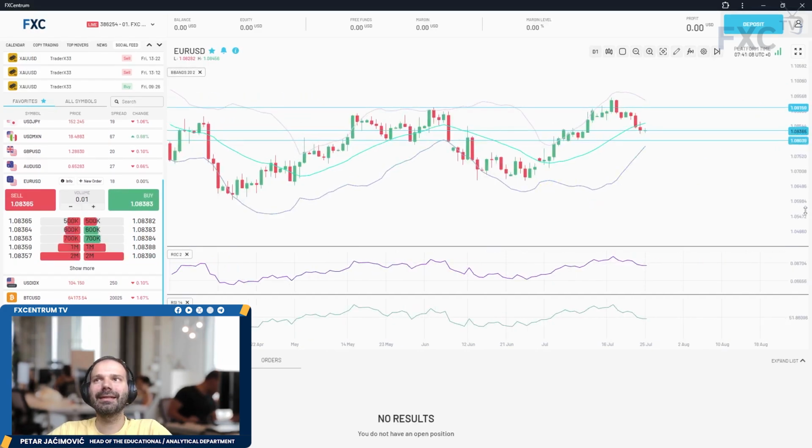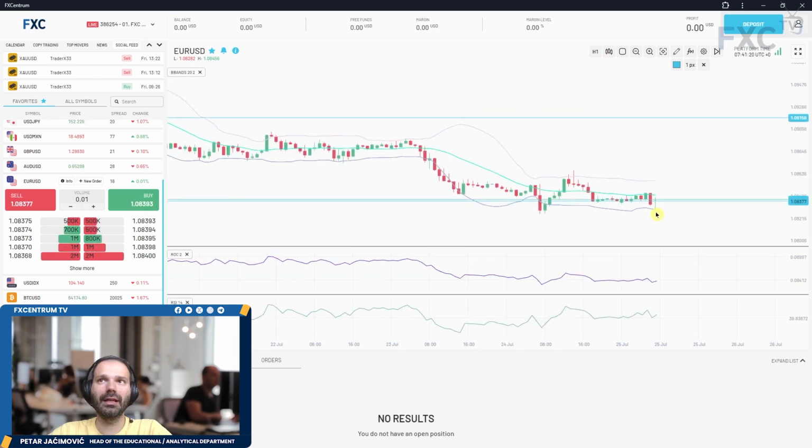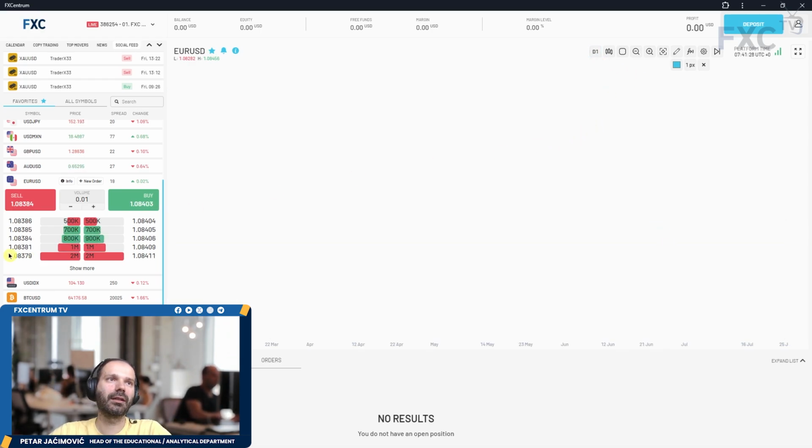Euro dollar, we can see that the market is trading lower, and the lower Bollinger Band at 1.0785 can be the next pivot level. We didn't have any reaction from the 20-day moving average, and it seems like now we're just having a consolidation. If we see a rebreak of 1.0820, we can see a further drop in this market.